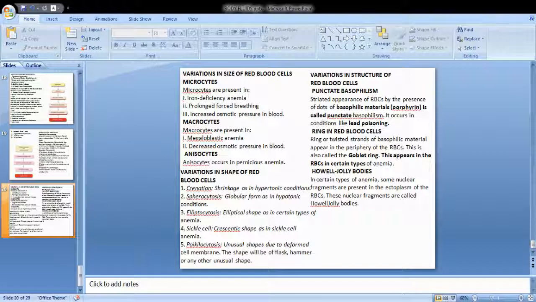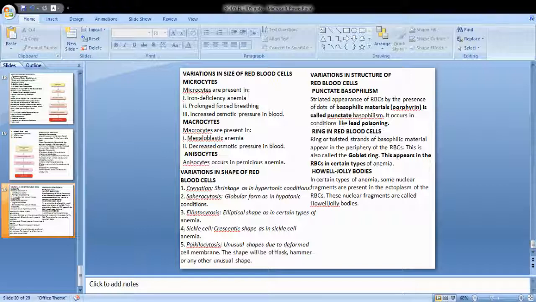Then they can also take an elliptical shape. In some kind of anemia, they can take the shape called elliptocytosis. Then sickle cell anemia. Sickle is a tool which is used by the farmers, a curved shape. In sickle cell anemia patients, you can see this. Then poikilocytosis, unusual shape, something different like the shape of a hammer or a flask or some other unusual shape.